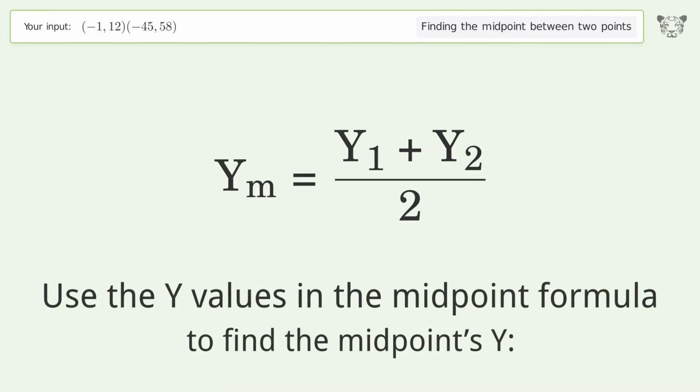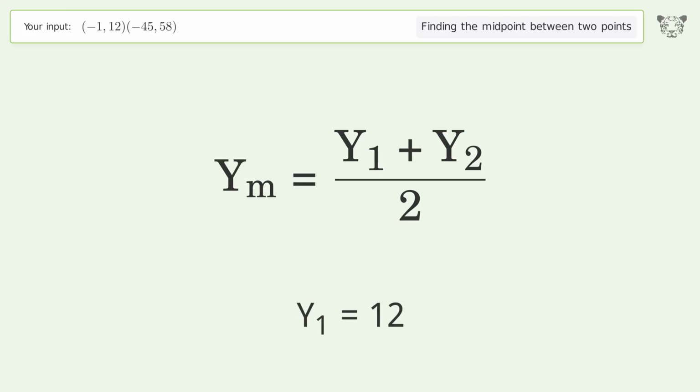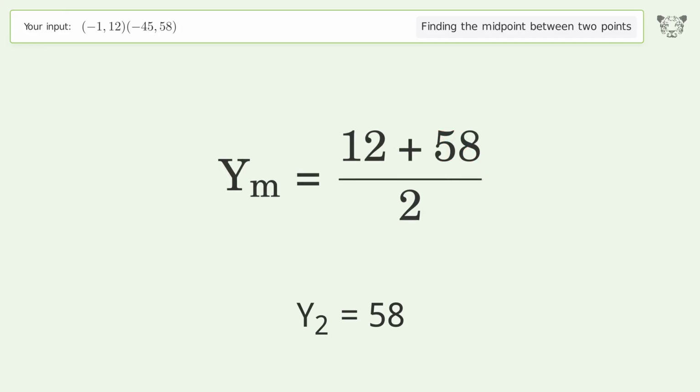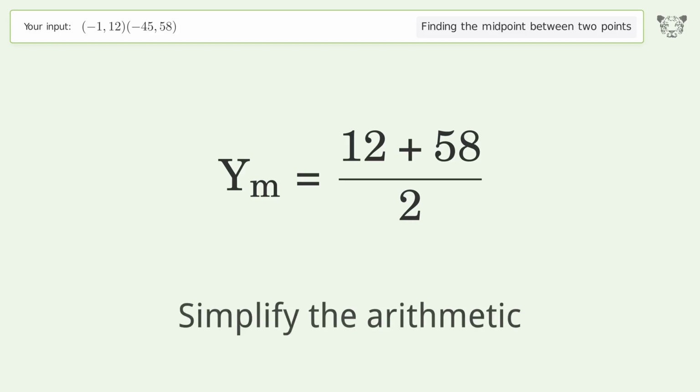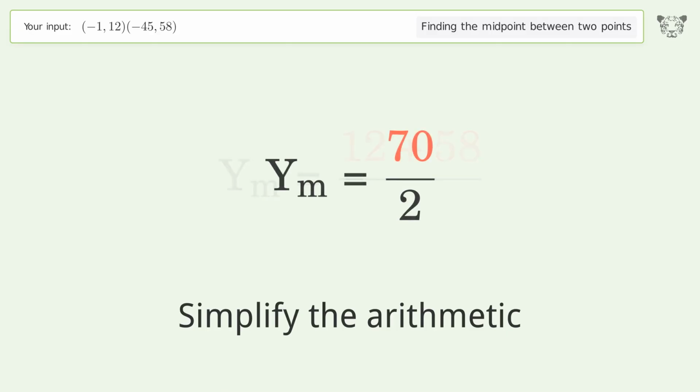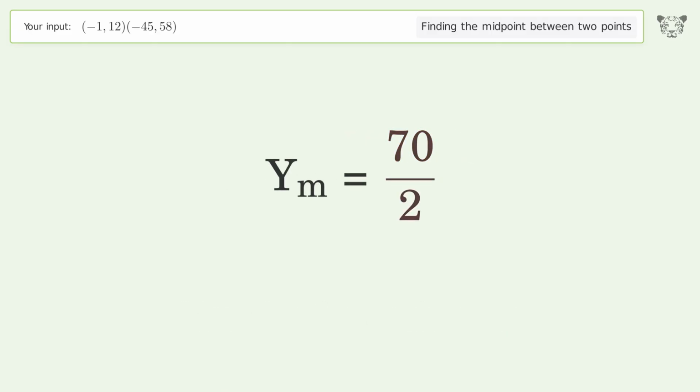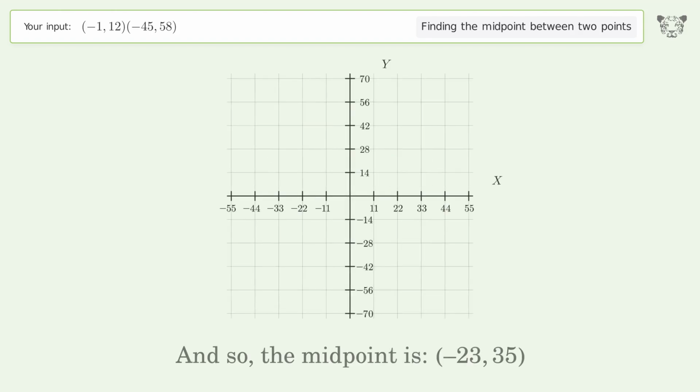Use the y values in the midpoint formula to find the midpoint's y. y1 equals 12. y2 equals 58. Simplify the arithmetic. And so, the midpoint is -23,35.